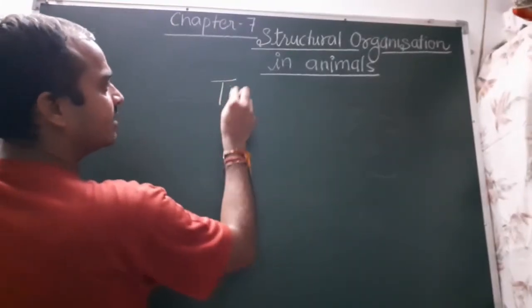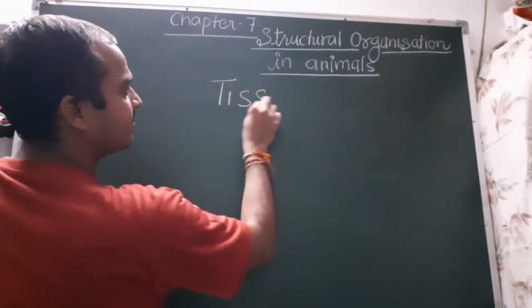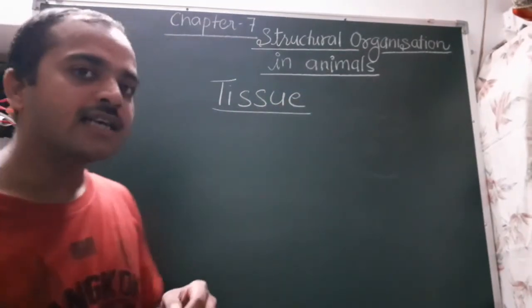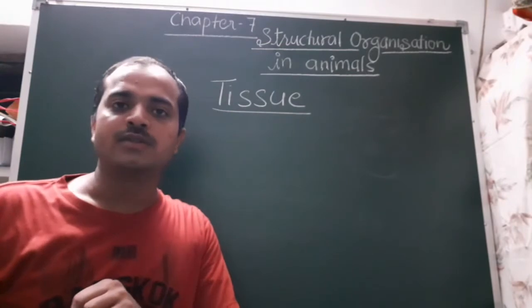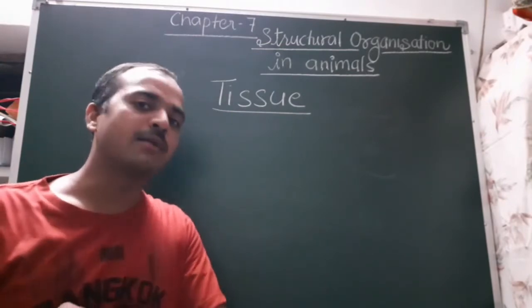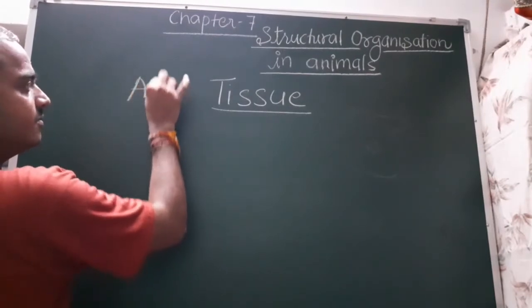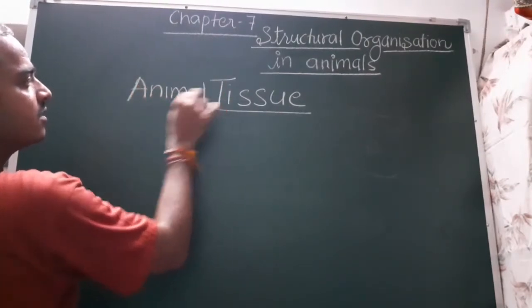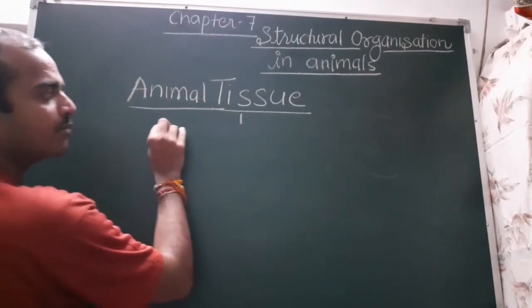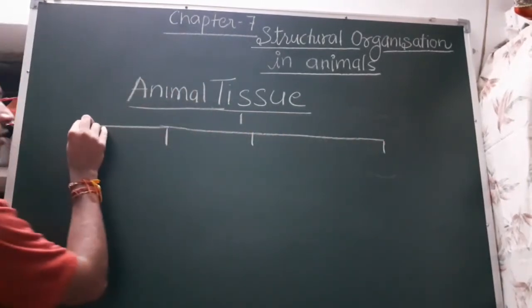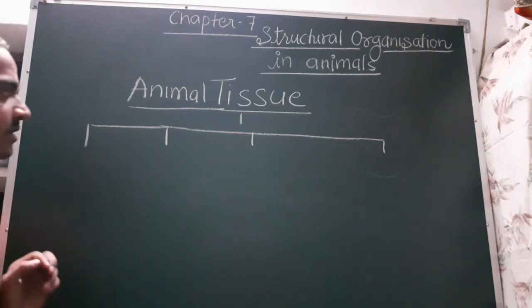You already studied in the anatomy chapter that the plant has two types of tissues. One is meristematic, another is permanent. But in the case of animals, there are four types of tissues.